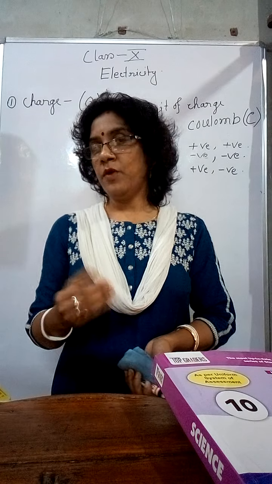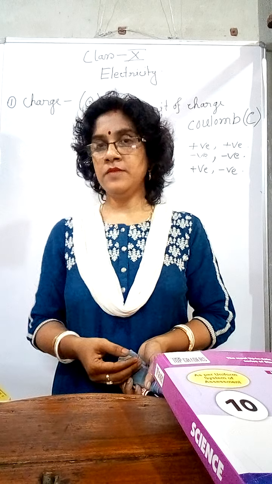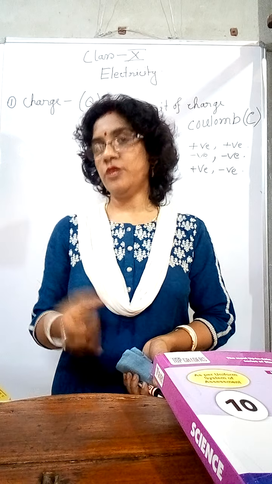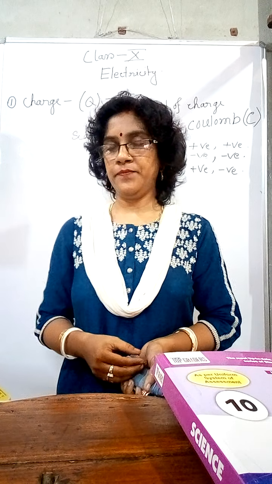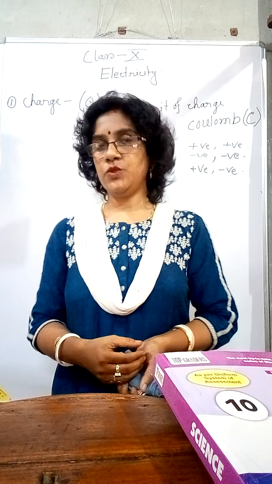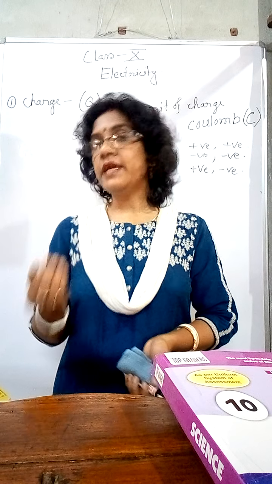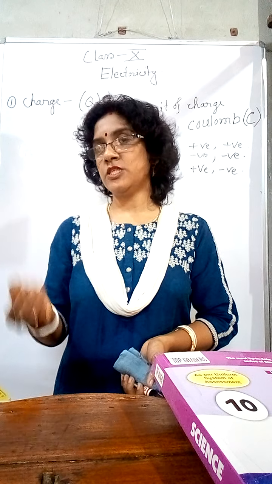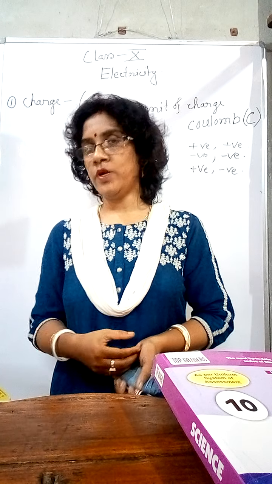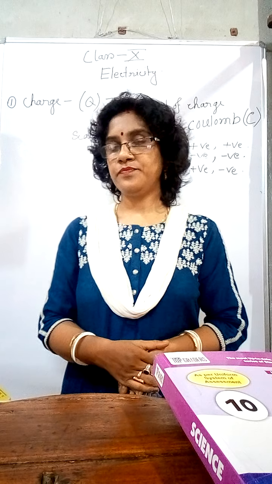Now, if in some way electrons are removed from the atom, then the number of protons will be more compared to electrons, and the atom will be positively charged. In another way, if an atom gains electrons, then the number of electrons will be more compared to protons and the atom will be negatively charged.